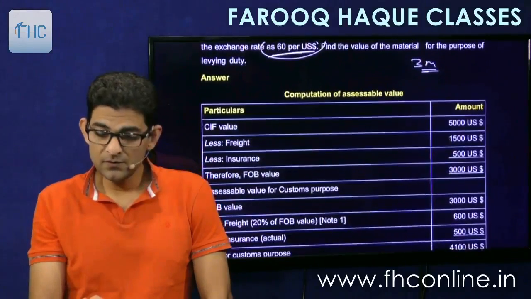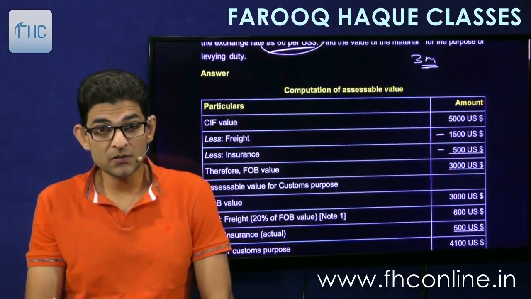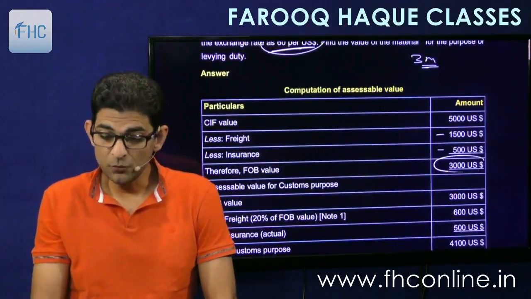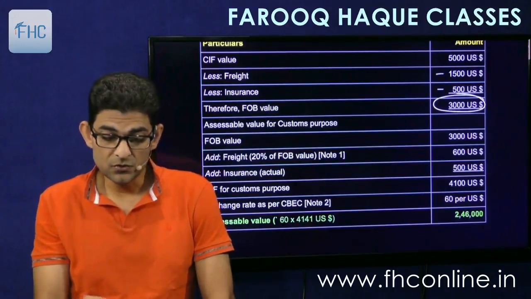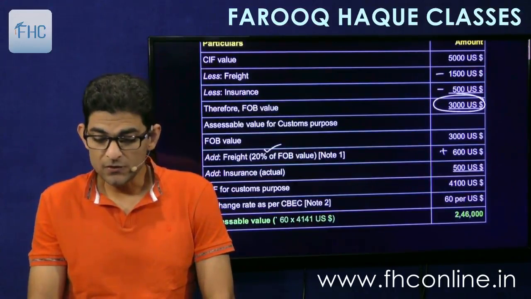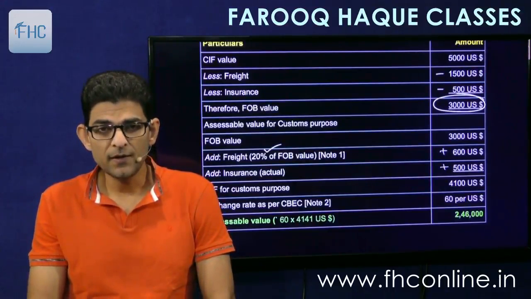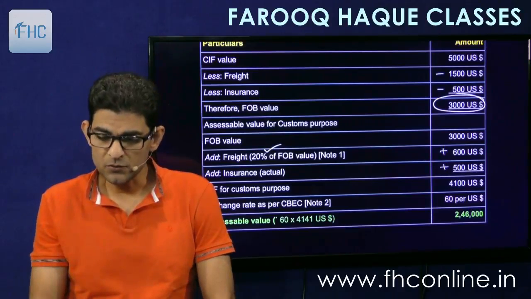Very simple. Take CIF, reduce the freight and insurance that is actually charged, so you will get the FOB. In this FOB, you add freight restricted to 20%, so 600 will be added back, and insurance on actual basis. There is no restriction in insurance. So insurance you will add on actual if actual is known.